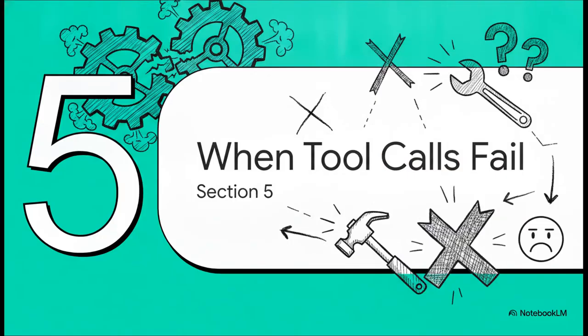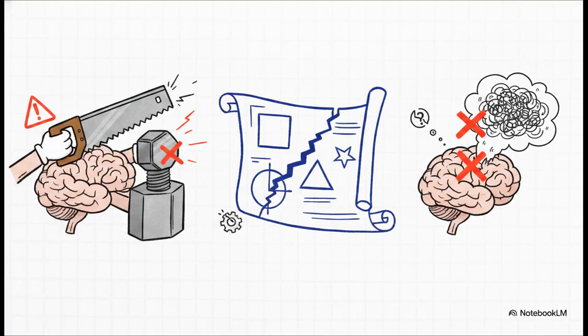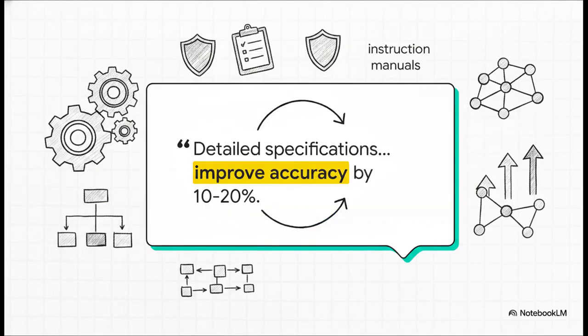Section 5. When tool calls fail. Because look, no system is perfect, right? We have to acknowledge the friction in the gears and see what happens when the model just makes a mistake. Remember, the model is ultimately just predicting text, so things can definitely break down in a few specific ways. Maybe the model chooses the completely wrong tool for the job. Or maybe it picks the right tool but outputs malformed parameters, like trying to send a text string when the app strictly requires an integer. Or, honestly, the worst one, it might hallucinate arguments. It might just invent a fake transaction ID to fill a required parameter even though the user never actually provided one.